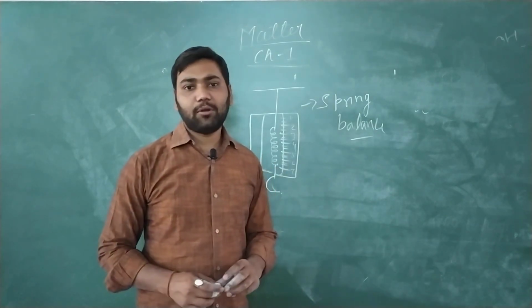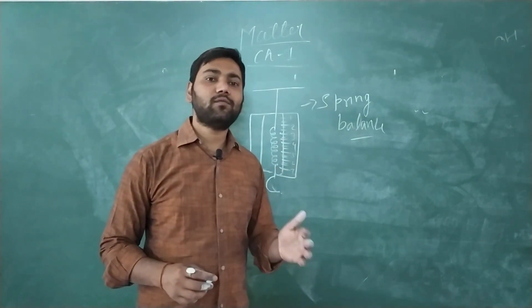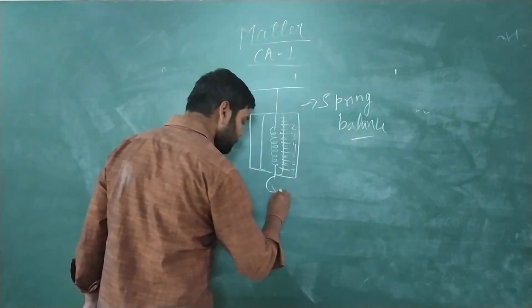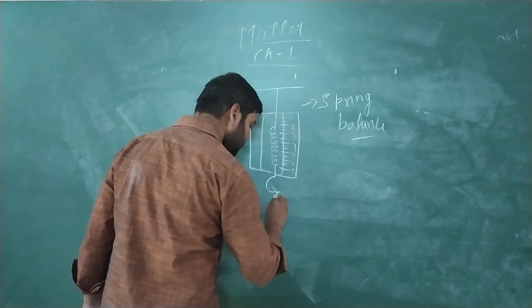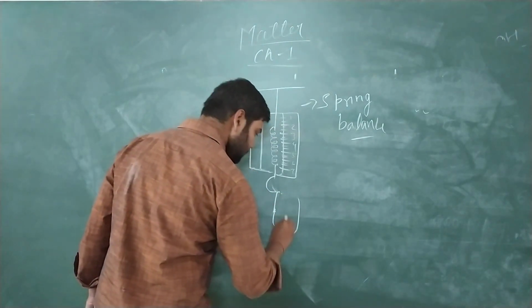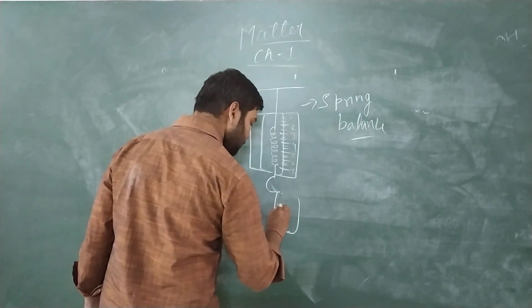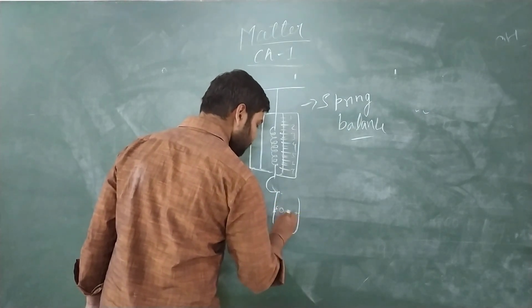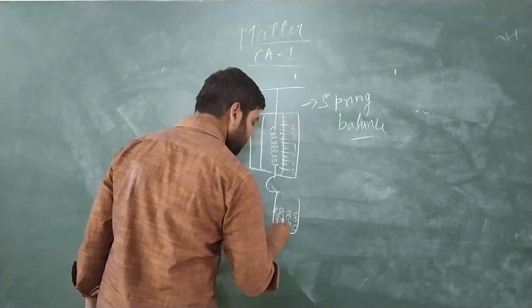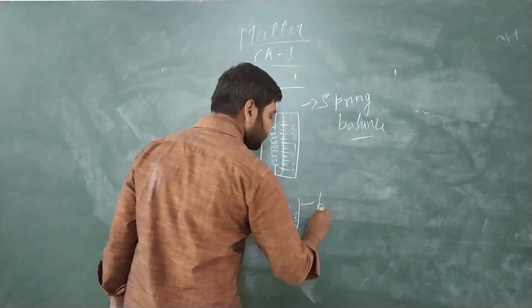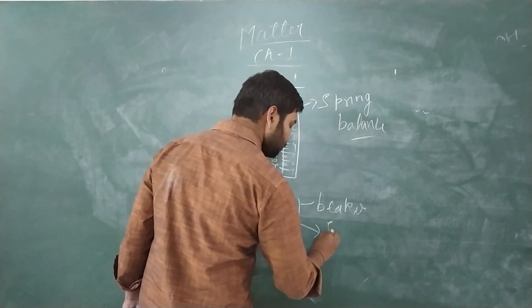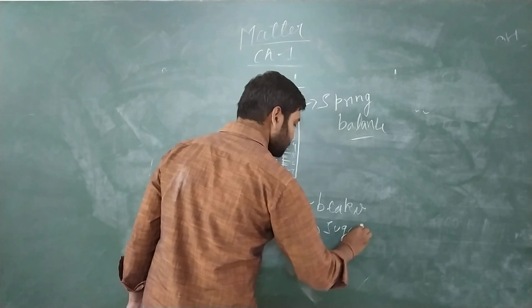Then we will hang that beaker on the hook. This is the beaker, and these are the sugar pieces.